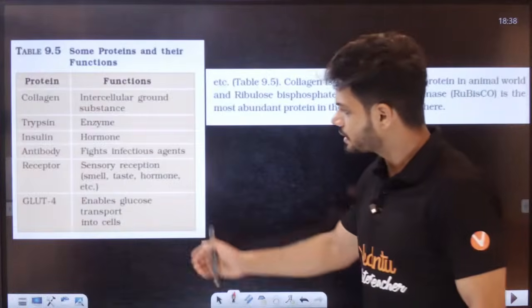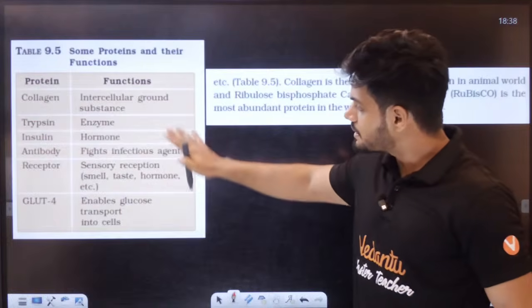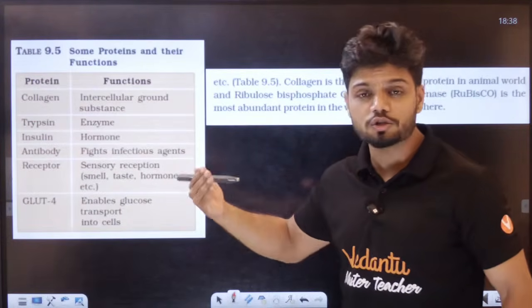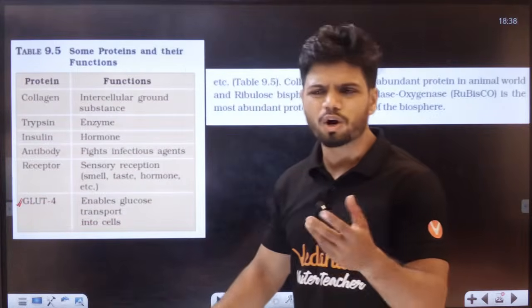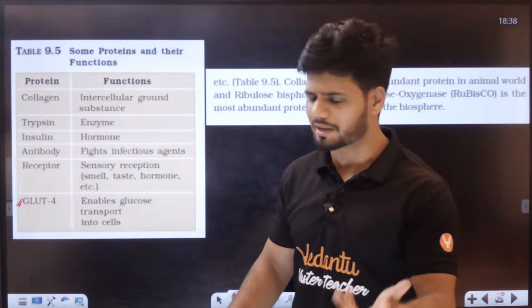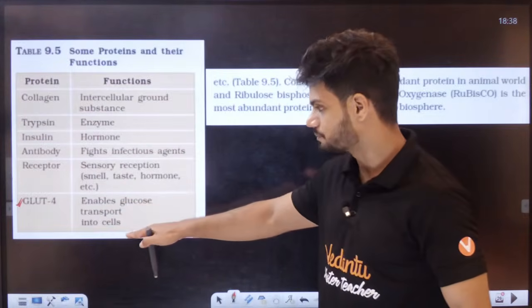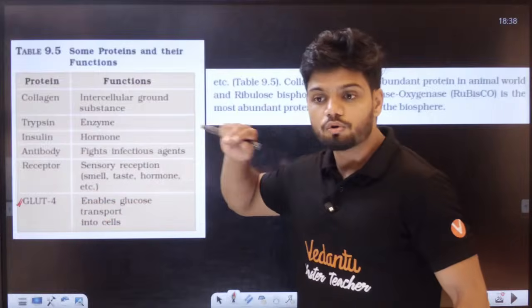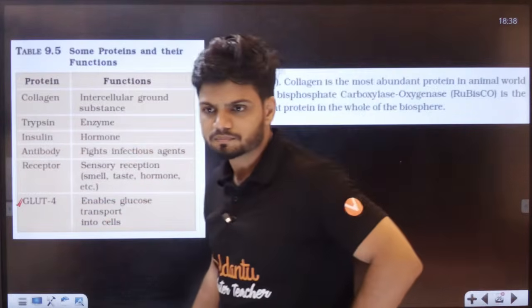proteins. Now, students, here is a table. This table is very important. This is a table of different functions of a protein. Here especially GLUT4 has been asked a lot of times. GLUT4 enables the glucose transport into the cell. So GLUT4 will allow the glucose to enter inside the cell, students.